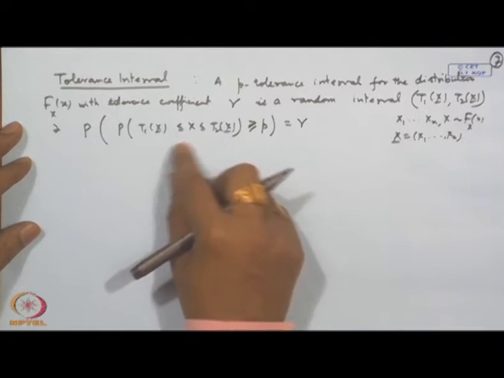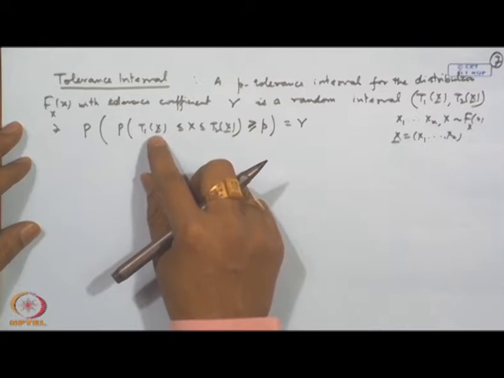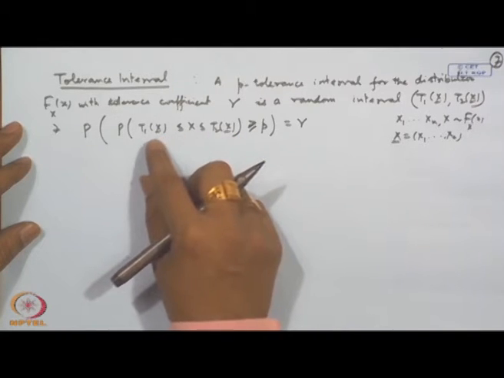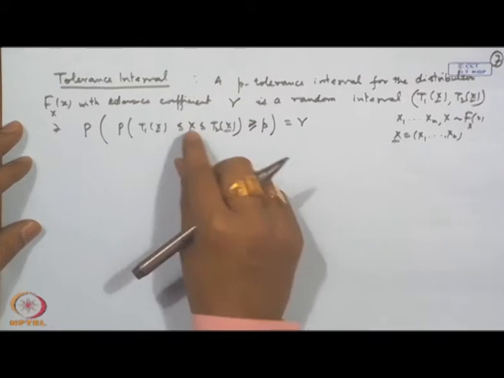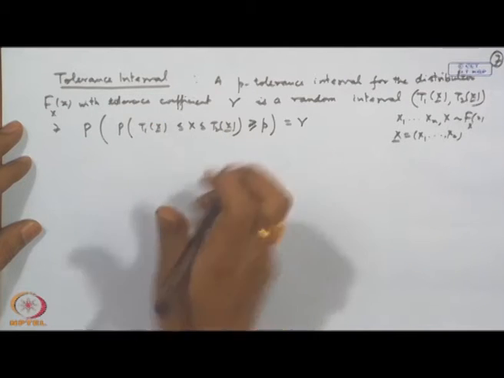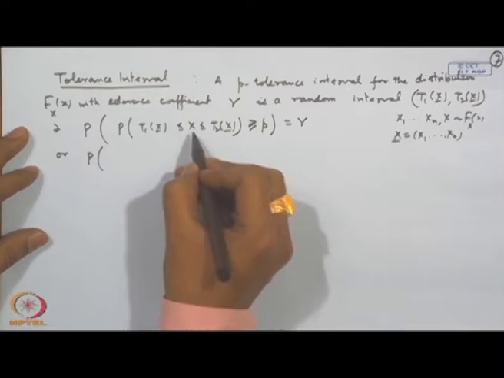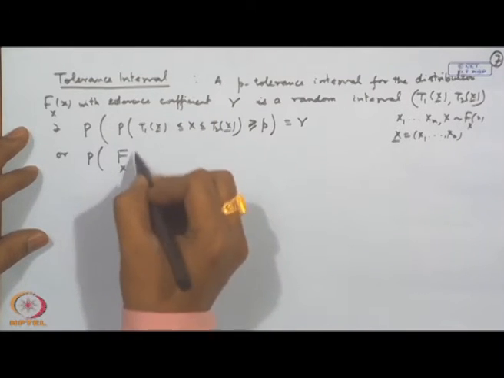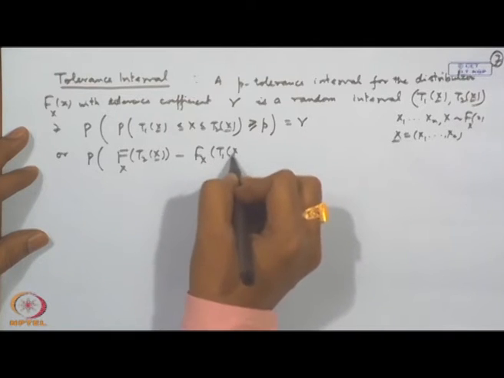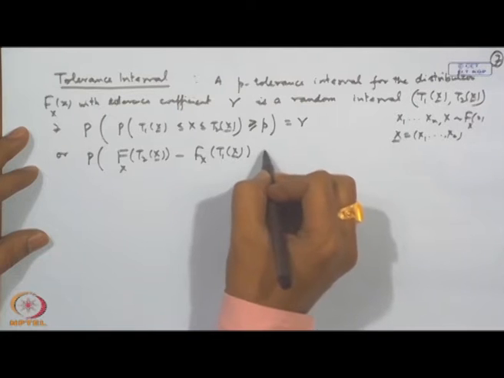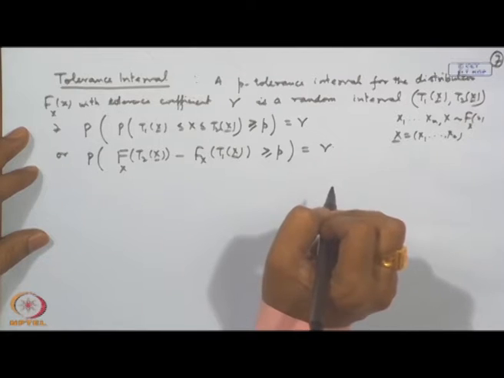Now, if you look at the first statement, in the first one we will consider the distribution of X here, and in the second one we will consider the distribution of this X here, or we can do it in the reverse also. We can also write it in terms of the CDF: the probability of X lying in the interval can be written as F(T2(X)) minus F(T1(X)). Of course, we assume a continuous distribution here. This is greater than or equal to p, that is equal to gamma.